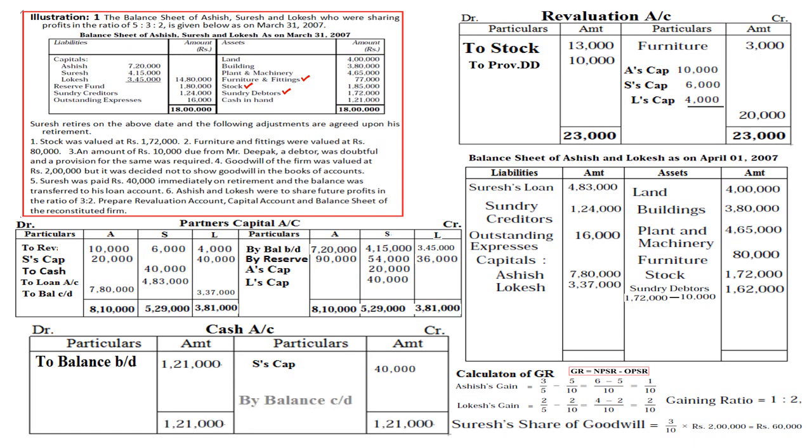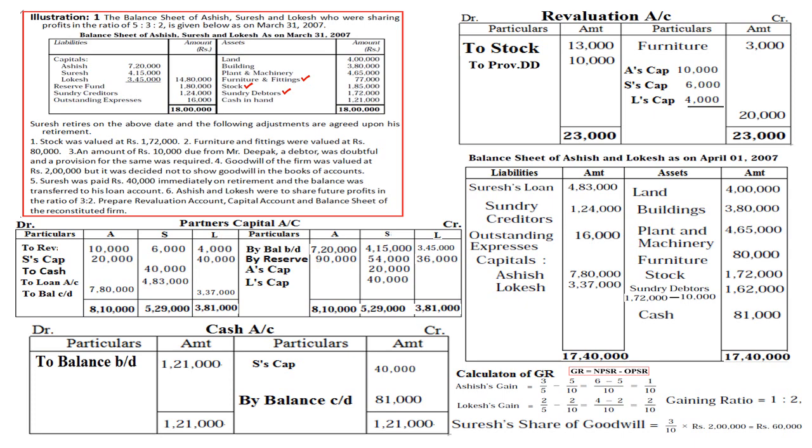Once this is done, we will close the capital accounts of all three partners. Then Suresh's total is 5,29,000. We have given him 40,000, so the balancing figure is 4,83,000. This 4,83,000 will be transferred to Suresh's loan account, which will be written in the balance sheet as a liability. So Suresh's loan is written on the liability side of the balance sheet.